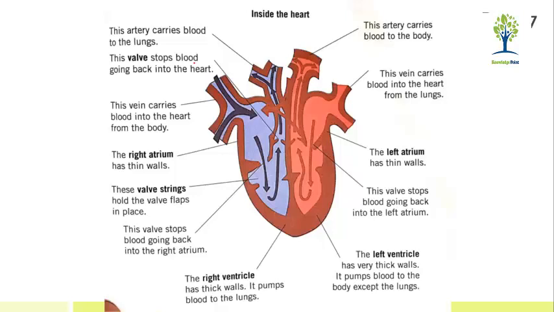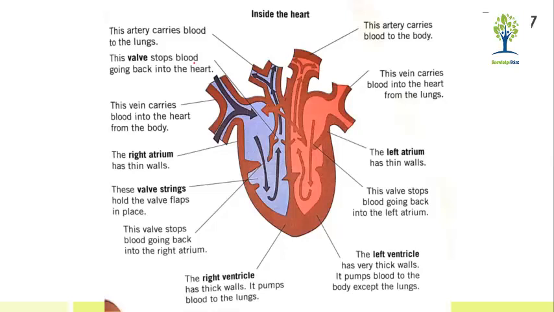The right ventricle has thick walls. It pumps blood to the lungs. And here there is another artery that carries blood to the body, not to the lungs. So here there is also a vein that carries blood into the heart from the lungs. The left atrium has thin walls.